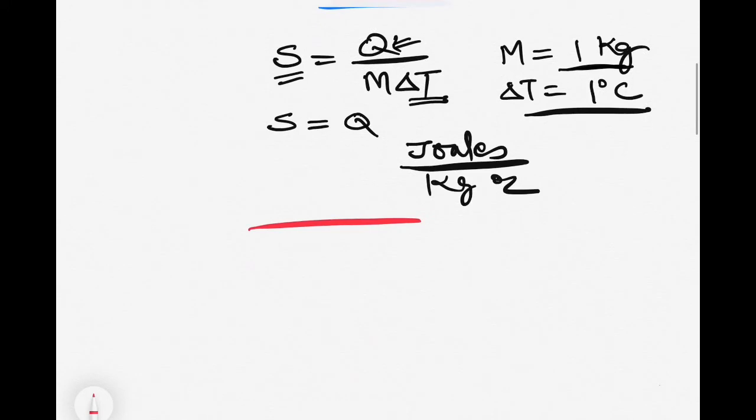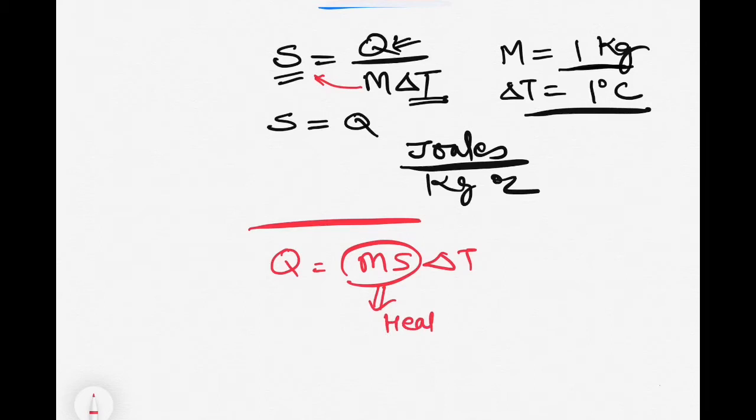So here, using the same formula, if we take this m into s as a single quantity, that is known as a heat capacity. Heat capacity of an object of mass m, whose material has a specific heat capacity s.